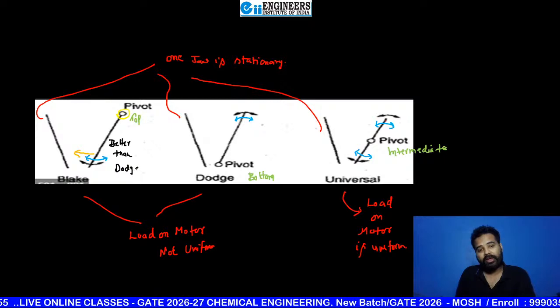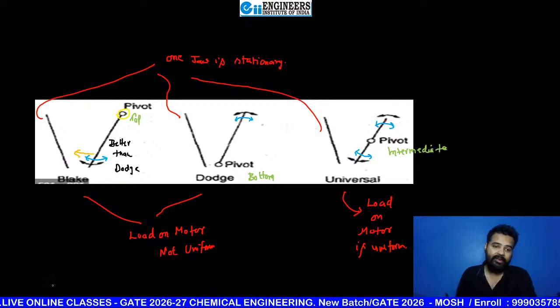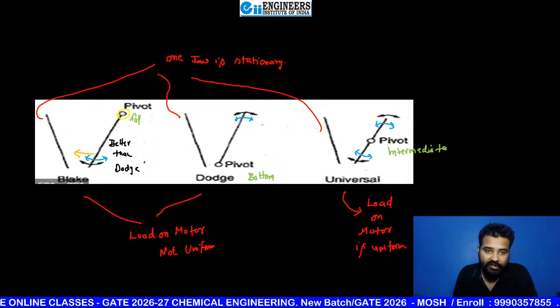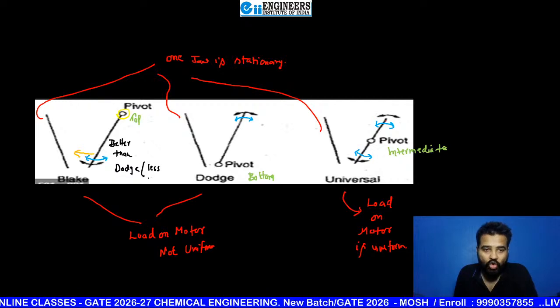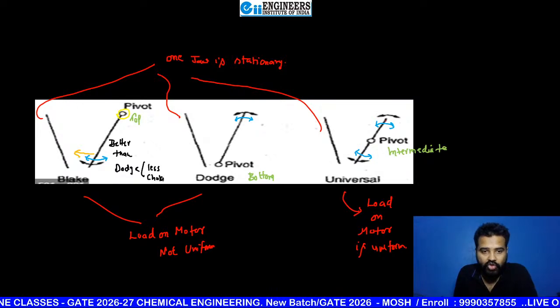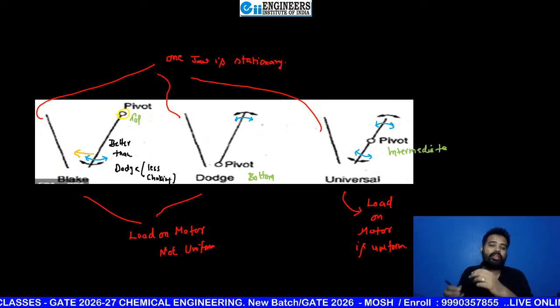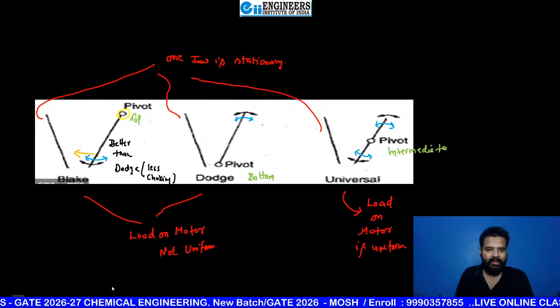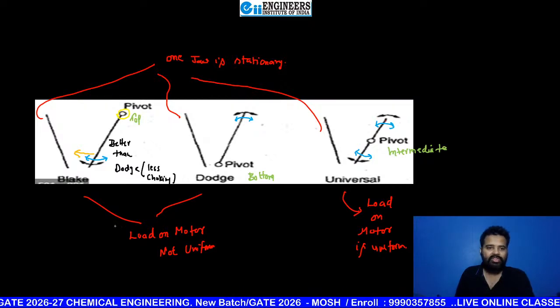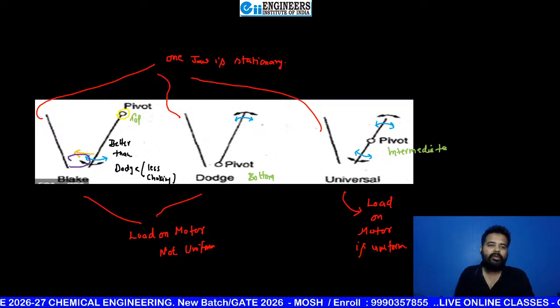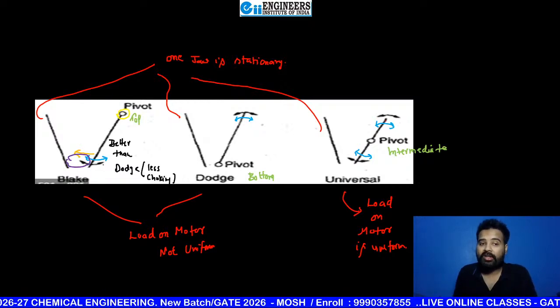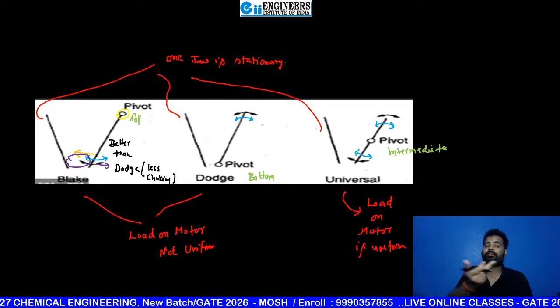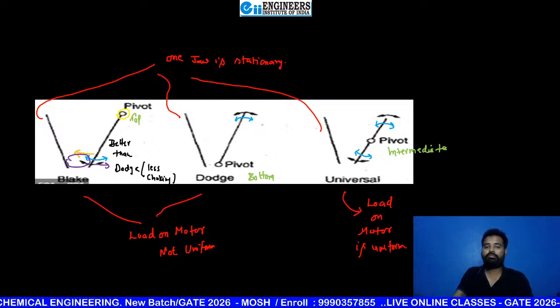What's the reason behind it? See, here it is good. Why? Because there is less choking. What is choking? Some material is coming, and now it is going to get stuck here. But it can't get stuck here because it will again give this motion, and the material will go to the product side.